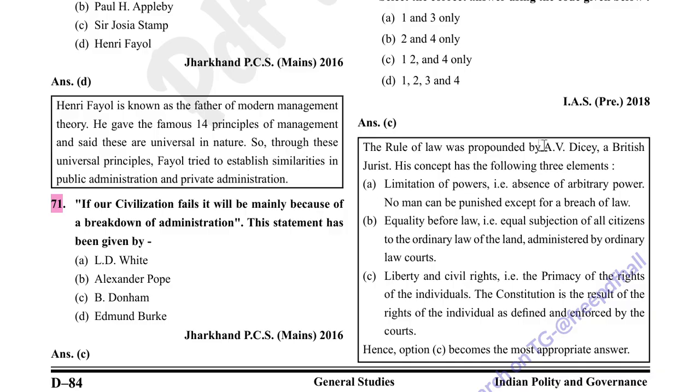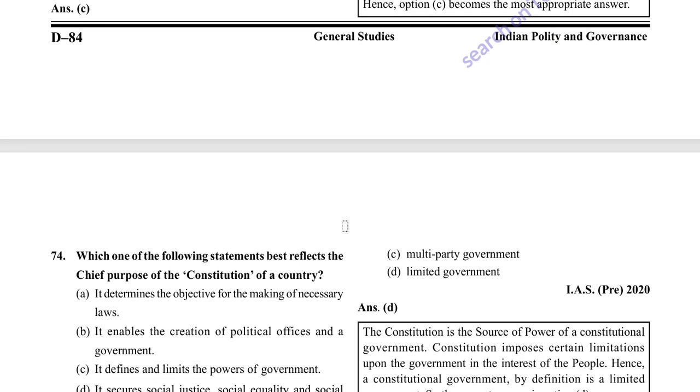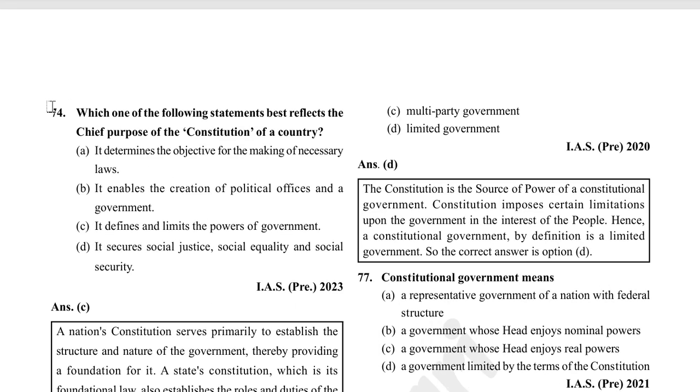The rule of law was propounded by A.V. Dicey, a British jurist. His concept has the following three elements: limitation of powers, that is, absence of arbitrary power. No man can be punished except for a breach of law. Equality before law, that is, equal subjection of all citizens to the ordinary law of the land, administered by ordinary law courts. Liberty and civil rights, that is, primacy of the rights of the individuals. The constitution is the result of the rights of the individuals as defined and enforced by the courts. Hence, option C becomes the correct answer.